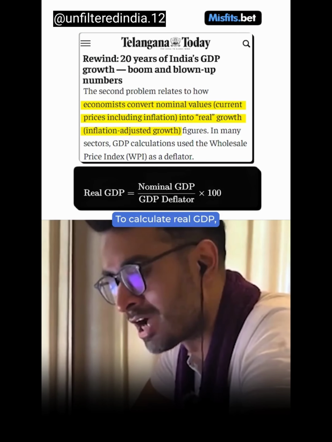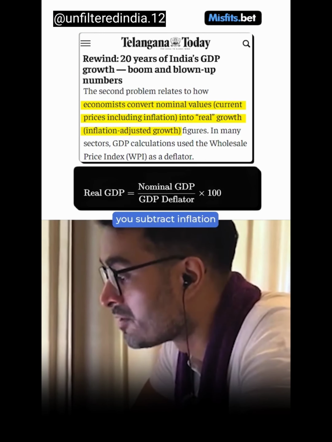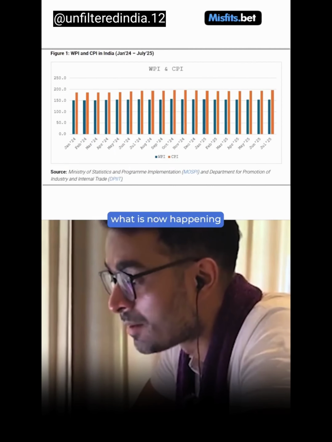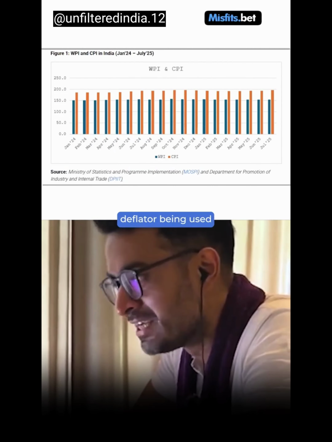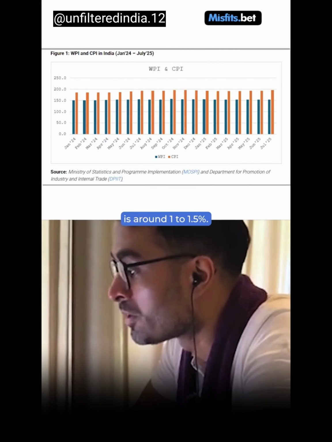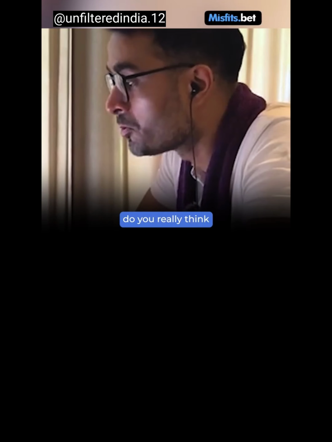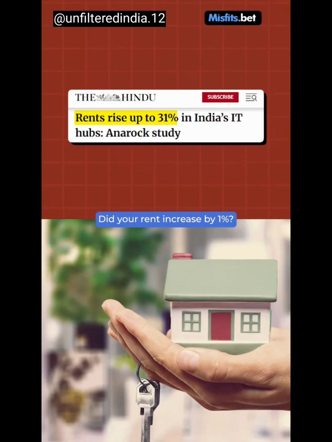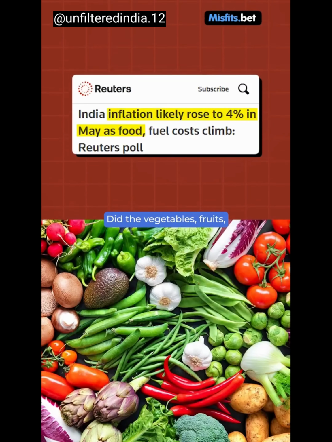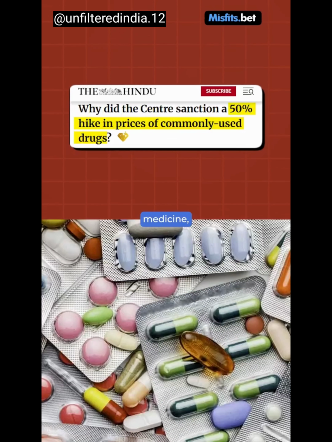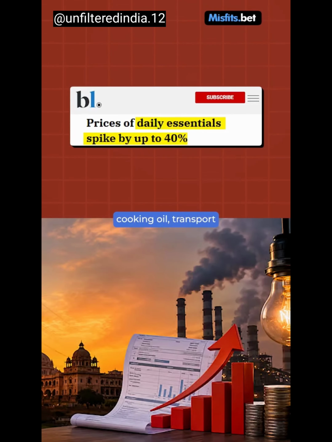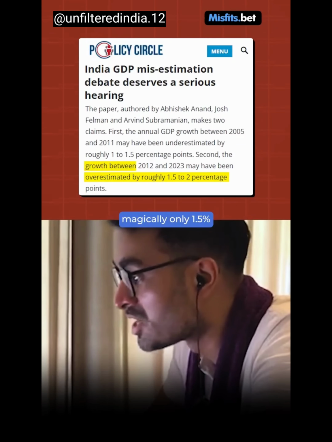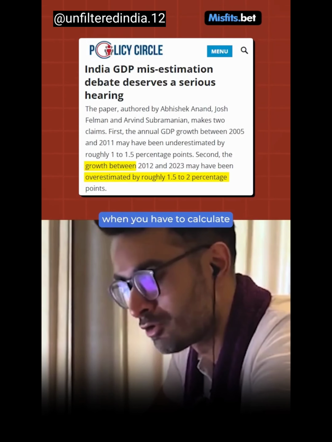Not just this, to calculate real GDP, you subtract inflation from nominal GDP. But what if you understate the inflation? This is what is now happening with India's GDP calculation. The inflation deflator being used is around 1 to 1.5%. Now just ask yourself, do you really think that the inflation in India hovers around that number? Did your rent increase by 1%? Did your school fee increase by 1%? Did the vegetables, fruits, milk, medicine, electricity, petrol, cooking oil, transport, did all of that increase by only 1%? No. Then how is economy's inflation magically only 1.5% when you have to calculate for real GDP?